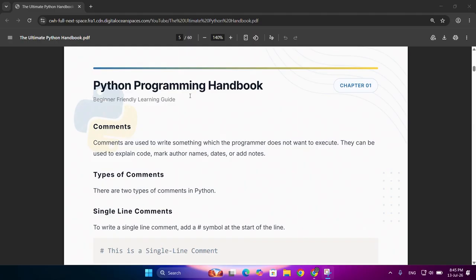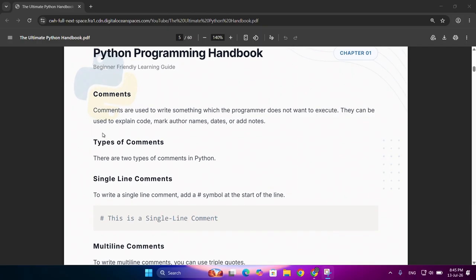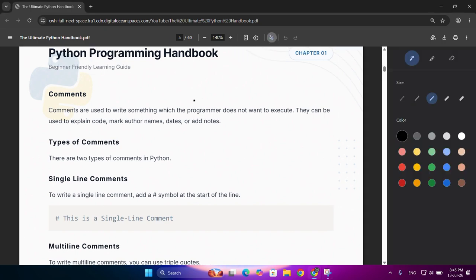So let's go ahead and see what comments are in detail. Basically, comments are used to write something which the programmer does not want to execute. It is a line which we don't want the compiler to see or run. Like we have written print, then something here in double quotes and bracket close.